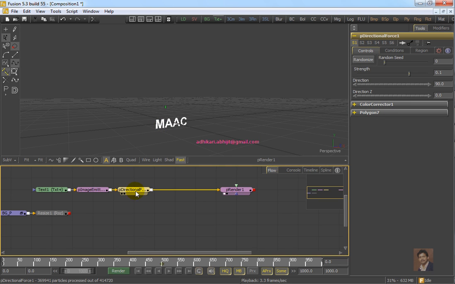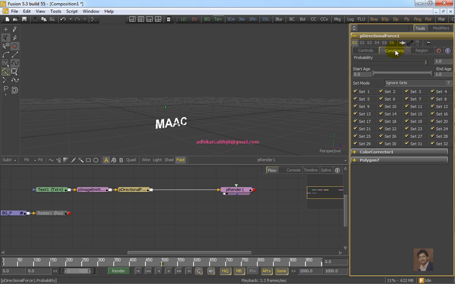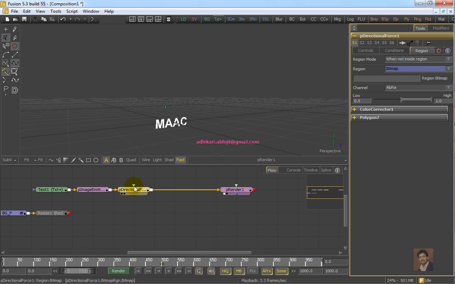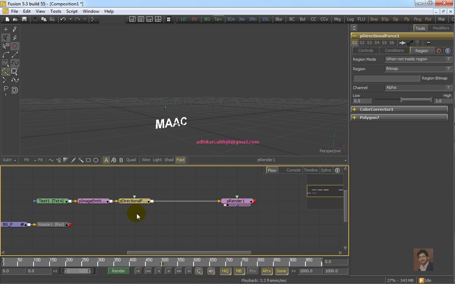In that case, in directional force, you have to select the region of effect. For region mode, when not inside region, that means we can select a region portion. What will the region be? If we select bitmap, a new input option will become available with directional force. In that case, we can use black and white values